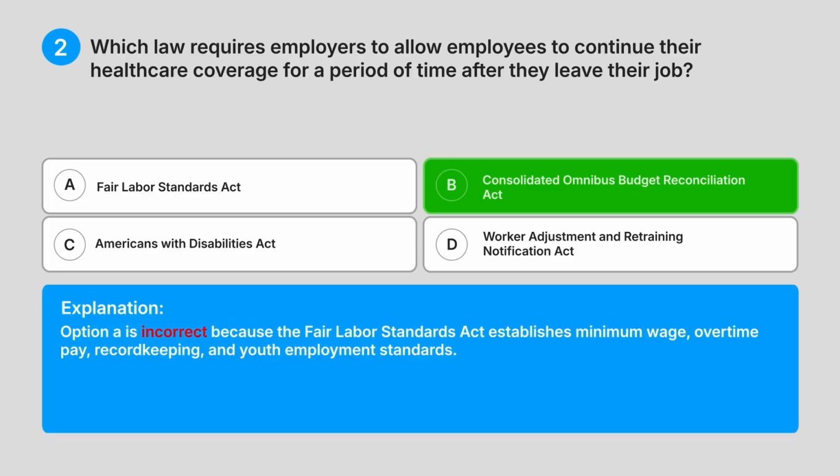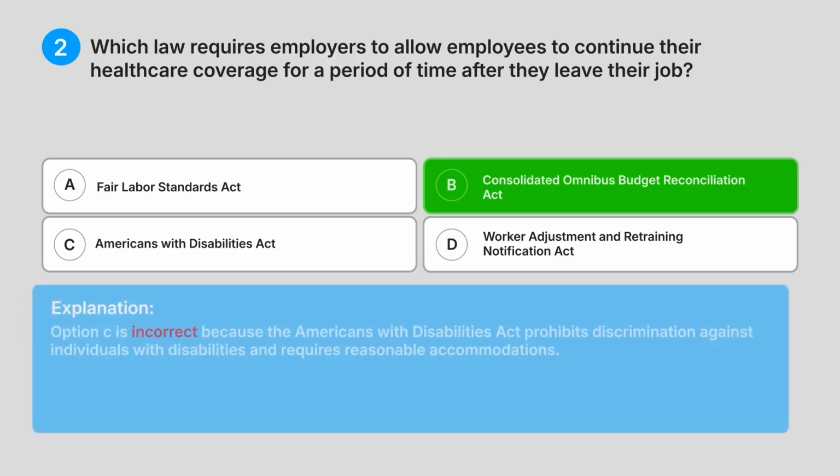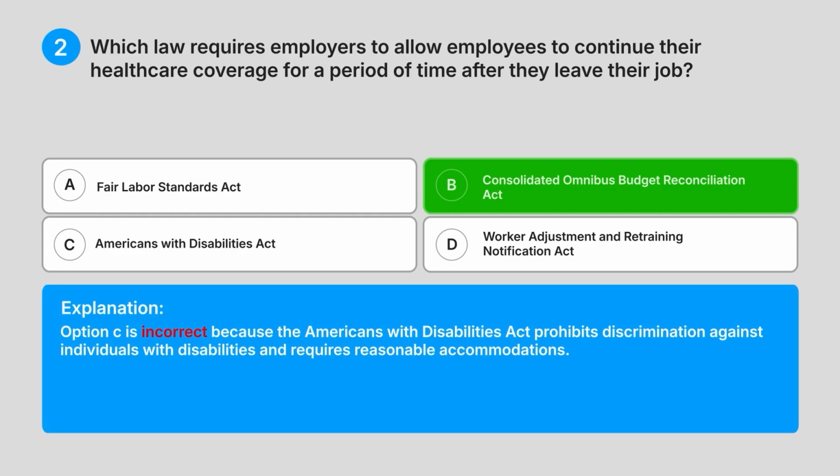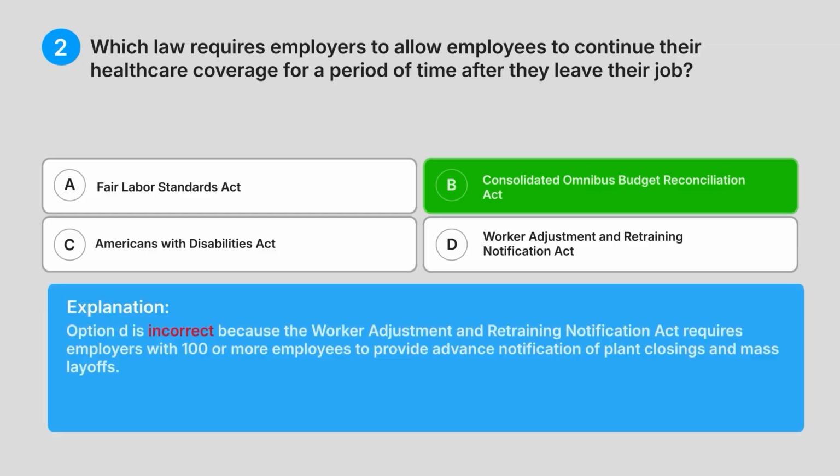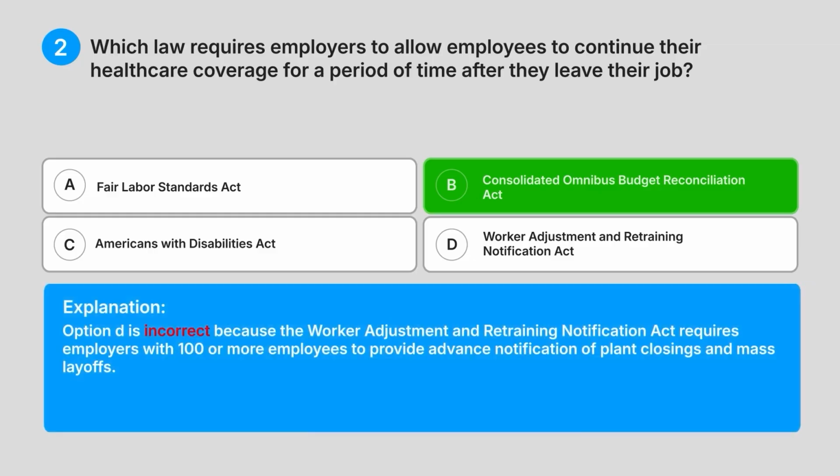Option A is incorrect because the Fair Labor Standards Act establishes minimum wage, overtime pay, record keeping, and youth employment standards. Option C is incorrect because the Americans with Disabilities Act prohibits discrimination against individuals with disabilities and requires reasonable accommodations. Option D is incorrect because the Worker Adjustment and Retraining Notification Act requires employers with 100 or more employees to provide advance notification of plant closings and mass layoffs.